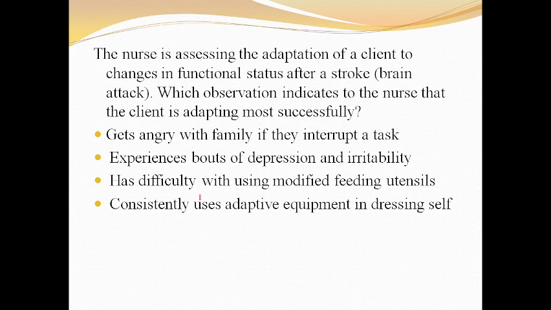Next question: the nurse is assessing the adaptation of a client to changes in functional status after a stroke, brain attack. Which observation indicates to the nurse that the client is adapting most successfully? The first option is gets angry with family if they interrupt a task. Second, experiences bouts of depression and irritability. Third, has difficulty using modified feeding utensils. Fourth, consistently uses adaptive equipment in dressing self. The answer is consistently using adaptive equipment in dressing self.